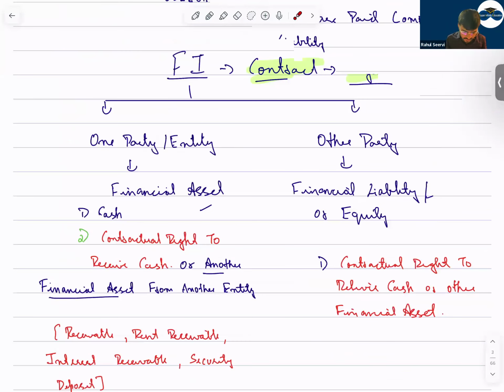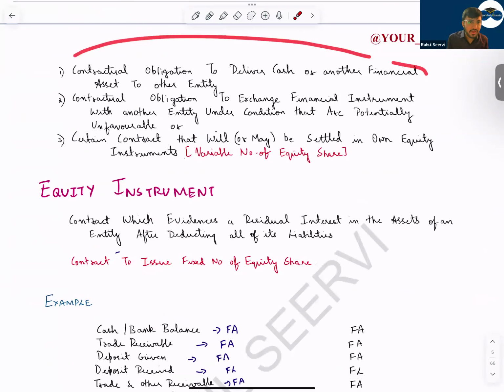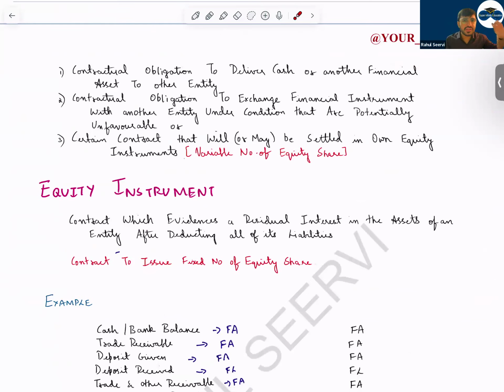The next one, what is a financial liability? Financial liability is a contractual obligation to deliver cash or another financial asset to another entity. That means you have to give what? You have the obligation to deliver cash or any other financial asset. Contractual obligation to exchange financial instruments, and it is unfavorable here. It's unfavorable. If it is unfavorable, then it becomes what? A liability. If it's favorable, it becomes an asset here now. Understand?